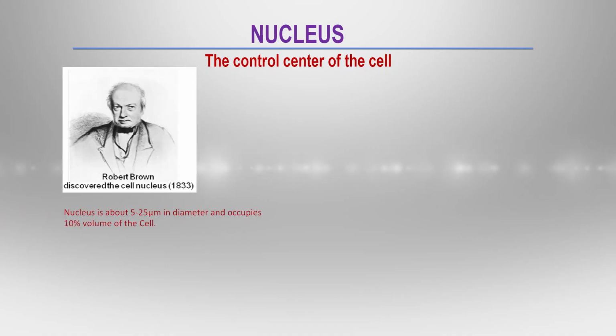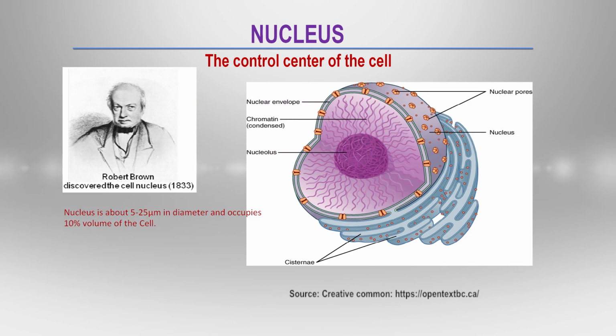It is the control center of the cell, and Robert Brown discovered the nucleus. The nucleus occupies 10% of the volume of the cell, and the average size of the nucleus is about 5 to 25 micrometers in diameter. Looking at this slide, it reveals that the nucleus is a membrane-bound organelle. Within the nuclear envelope there is DNA present in chromatin form, and inside the nucleus there is a nuclear body which is called the nucleolus.